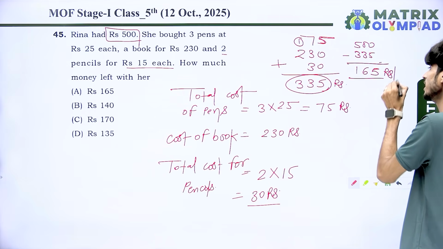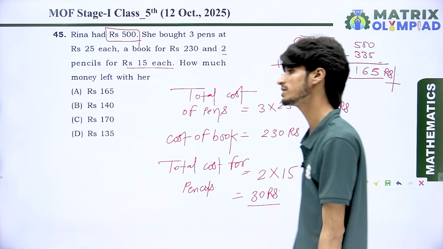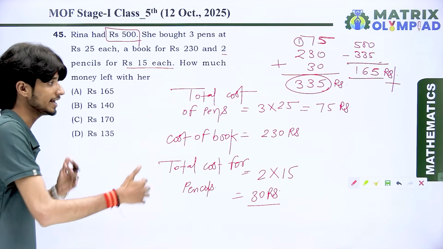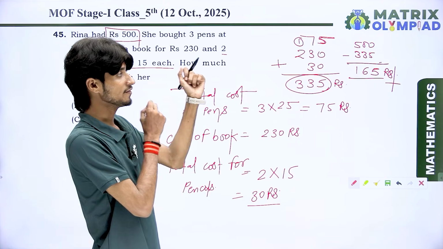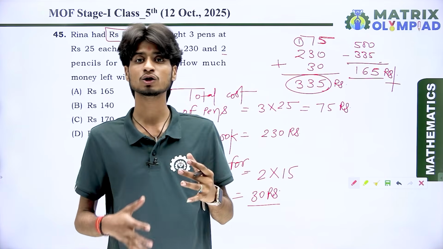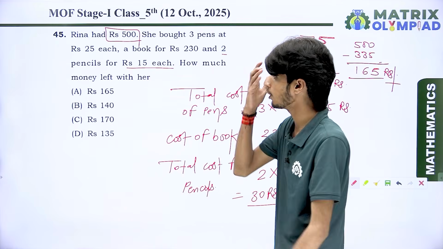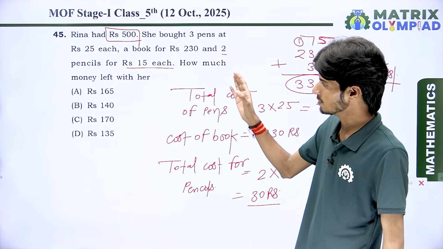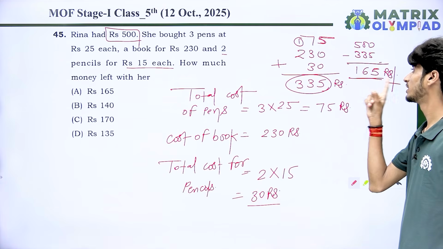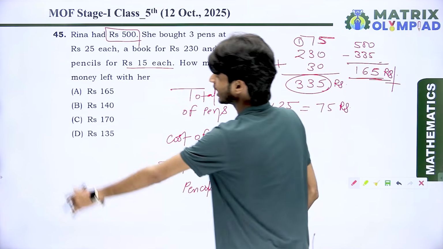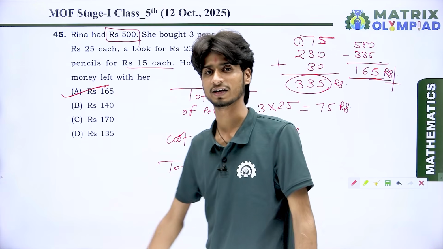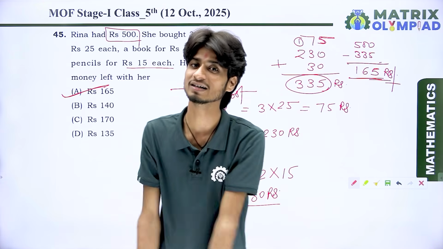So the remaining money is, everyone, 165. Got it? It means she took the money 500 and she spent 335 on the total deal with the shopkeeper. Look here, how much money is left with her? It means the money left with her is rupees 165. Got it? Next, come to the next question.